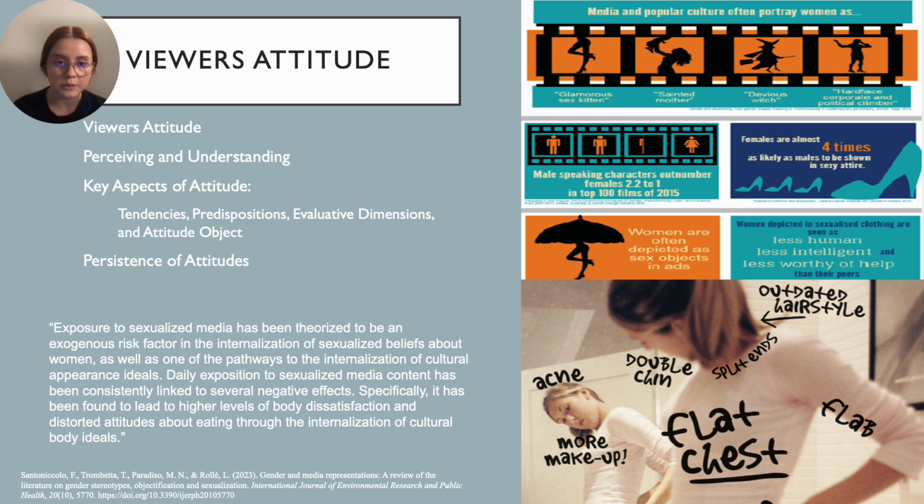If a person doesn't understand and perceive a message, they're not going to be persuaded by it. And it's also important to consider some key aspects of an attitude. We have tendencies and predispositions, evaluative dimensions, and attitude objects that allow us to form our own beliefs and opinions, which then help us form our behaviors towards certain things, as well as looking at the persistence of attitudes, which is that attitudes are malleable and changeable over time, but they are formed through central processing, which goes back to the dual process method. And when you're looking at this, it allows us to see why people buy into the misrepresentation of women, especially being sexualized or objectified.